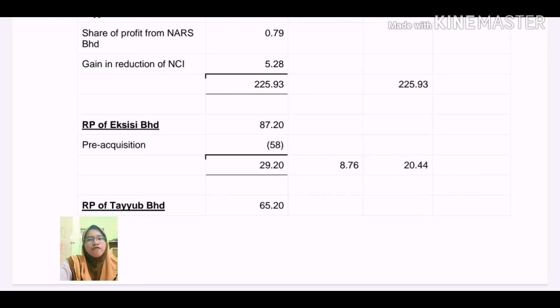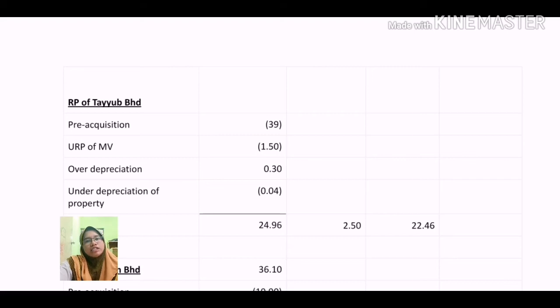As for retained profit in XCC, the 87.20 million is the amount of retained profit CD plus the net profit. Then we less the pre-acquisition amount of 58 million. The total of 29.20 million must be divided to group and NCI according to the portion, which is 70% for parent, 30% for NCI. Next, the calculation for Tayub retained profit.